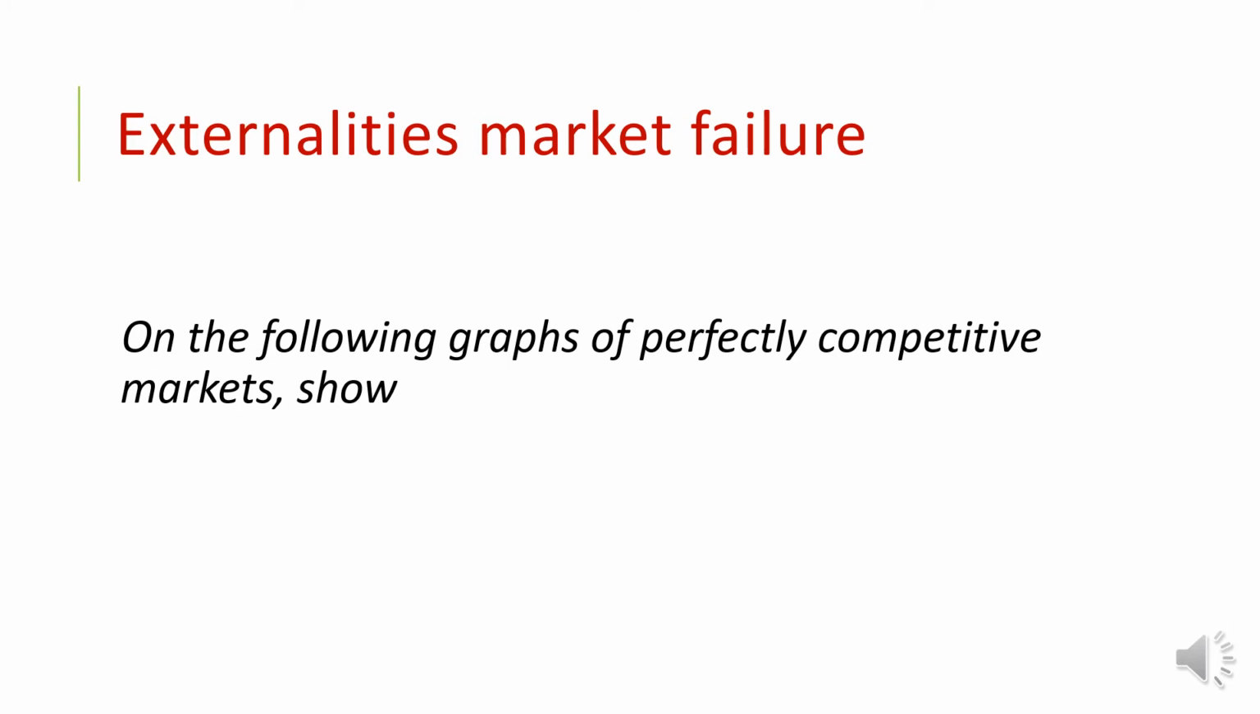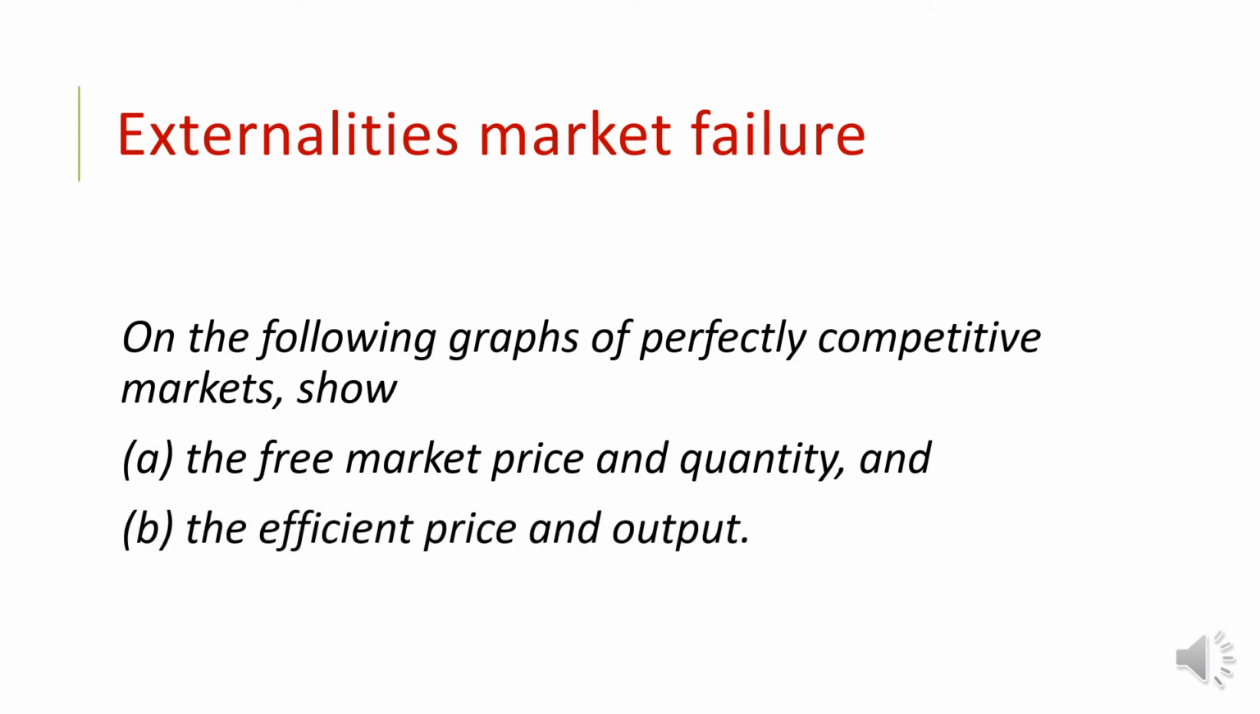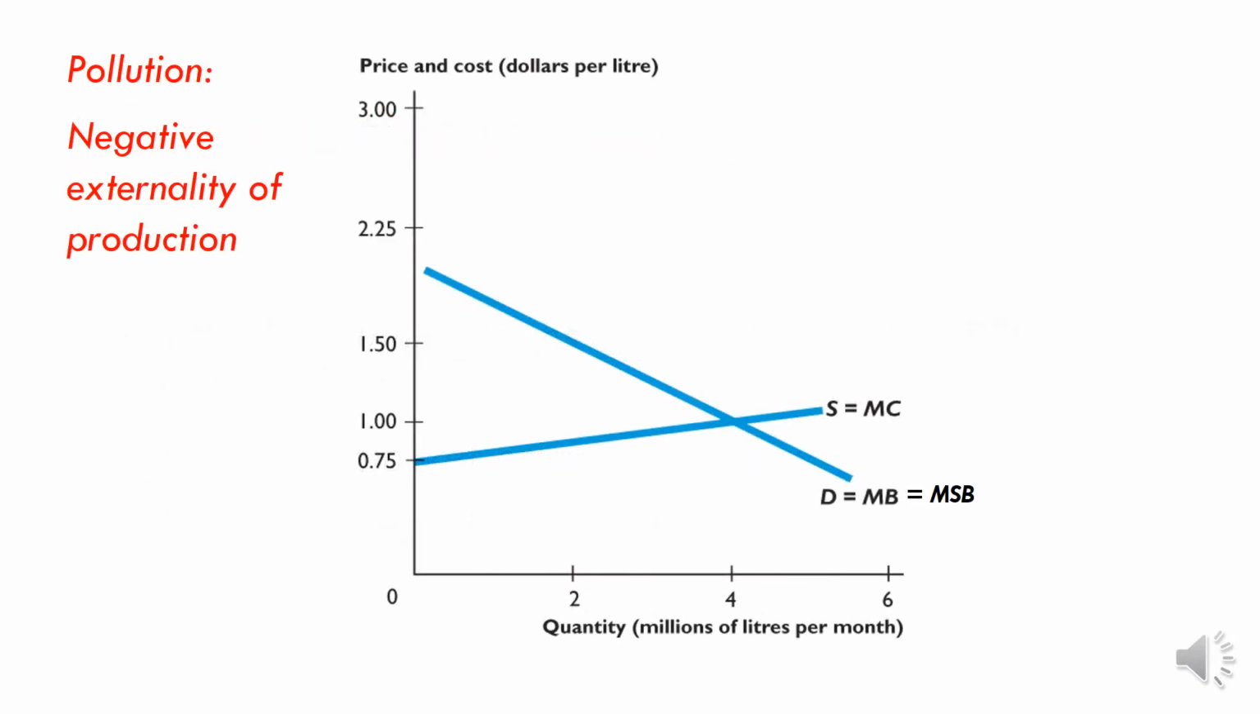So on the following graphs of a perfectly competitive market, so here we're talking about supply-demand, basically. We want to show the free market price and quantity, and the efficient price and quantity or output. So efficient here, remember, will mean allocatively efficient. And what does allocatively efficient mean? It means the allocation of resources such that the output being produced generates a marginal social benefit that just equals the marginal social cost.